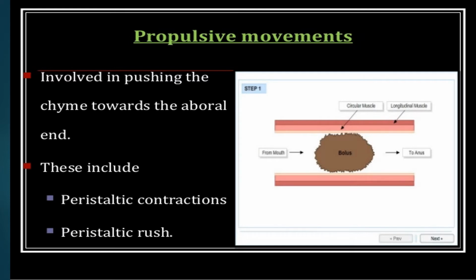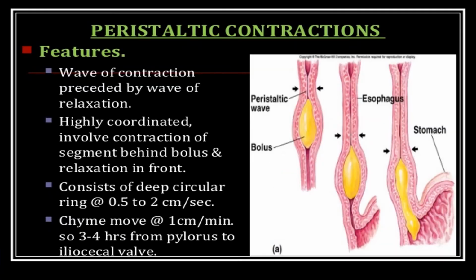Here we can see the bolus of food. Peristaltic contraction features: a wave of contraction is preceded by a wave of relaxation. Highly coordinated, it involves contraction of the segment behind the bolus and relaxation in front.